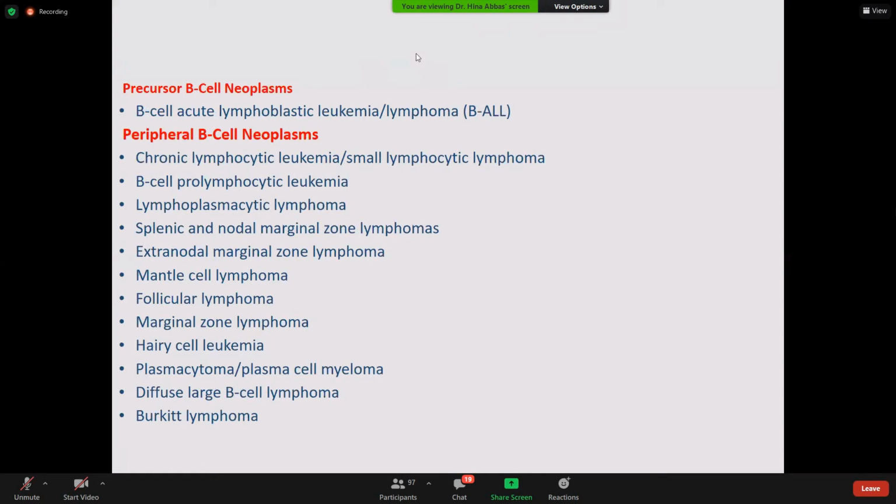Okay. Now coming to our topic, which was the leukemic phase of the lymphoma and this long list of the peripheral B cell neoplasms. Okay, इसमें जो first है precursor B cell neoplasm, this is ALL, because I think you have understood up till now that this is the precursor stage in which the B cells acquire neoplastic potential at times when they are residing in the bone marrow. And when they are leaving the bone marrow, if they acquire neoplastic proliferation after their bone marrow stage, then it can be any of these depending on the stage where they are. Okay.